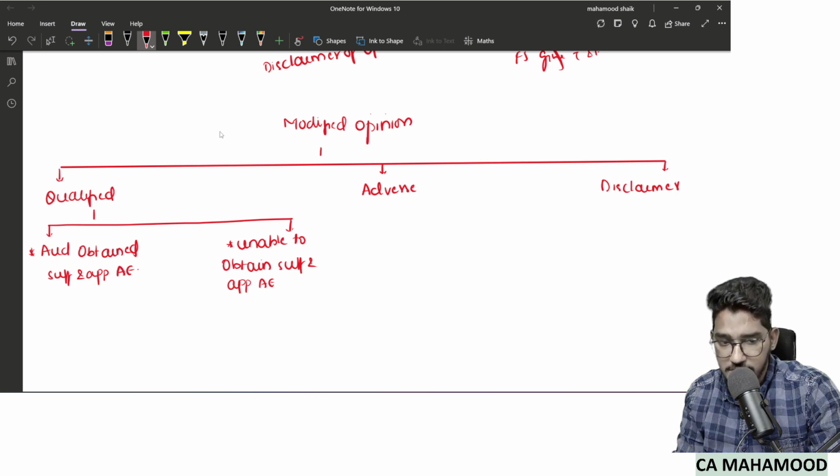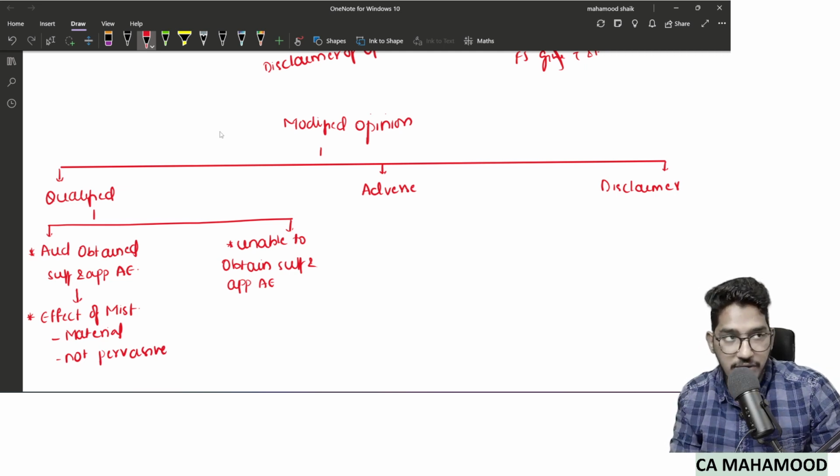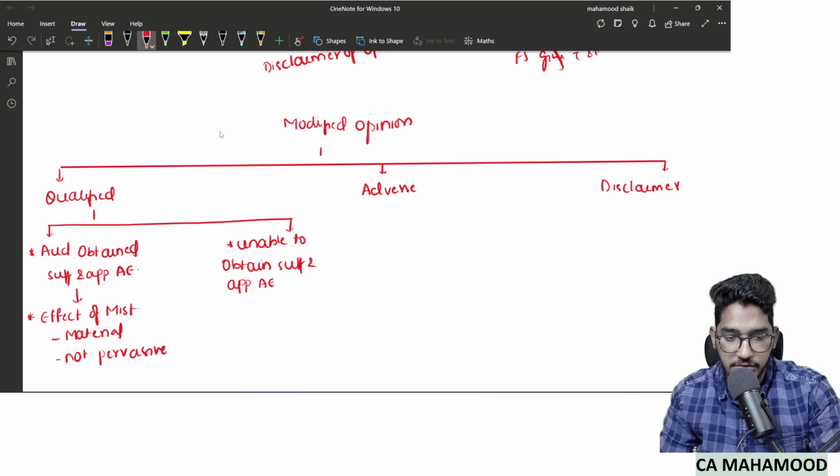But in both the cases, in case the auditor has obtained sufficient and appropriate audit evidence, on the basis of that audit evidence, the auditor is concluding that there is a misstatement in the financial statements, and the effect of misstatement is material but not pervasive. That means misstatement is material, but it is not big enough to say entire financial statements are wrong. That means financial statements contain a misstatement whose effect is material but not pervasive.